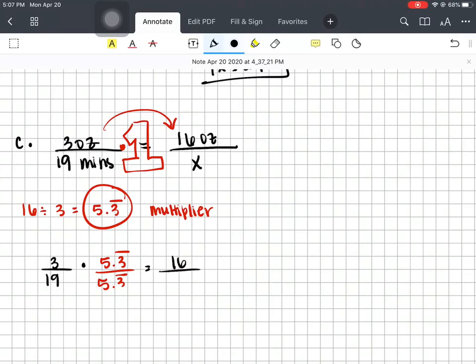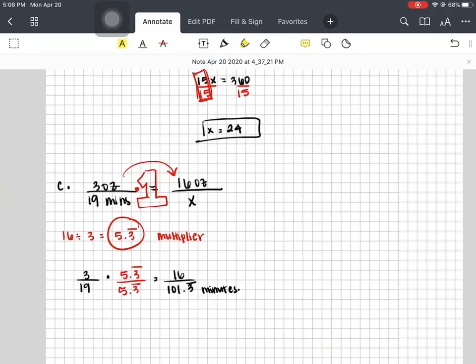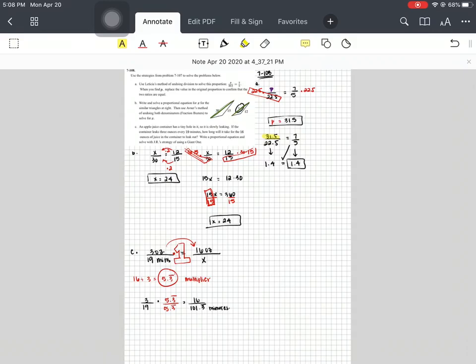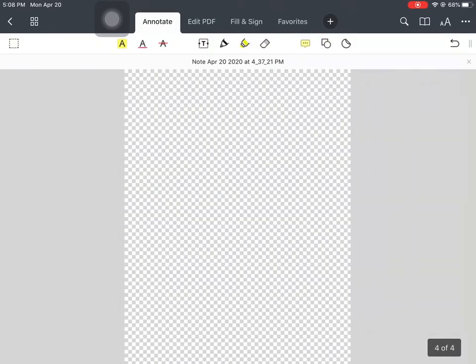Now I'll double check. 3 times 5 and 3/10 repeating is 16. 19 times 5 and 3/10 repeating will give us 101 and 3/10 repeating minutes. Right, so 101 and about a third of a minute when we're looking at this. Okay, so there's a lot of methods there. Last one.